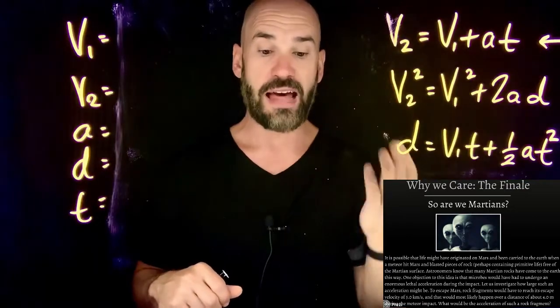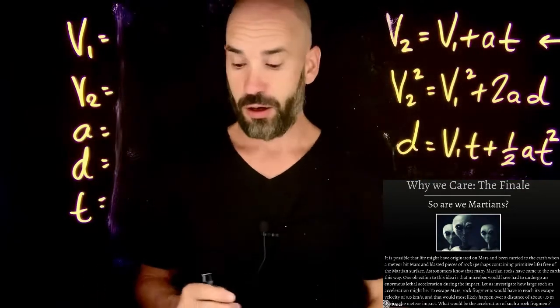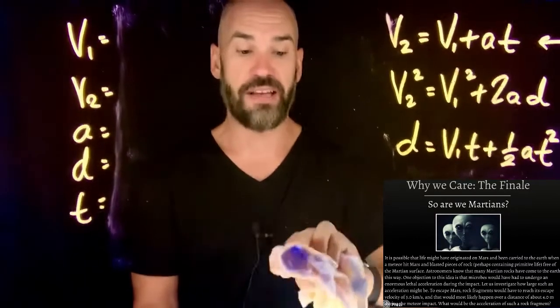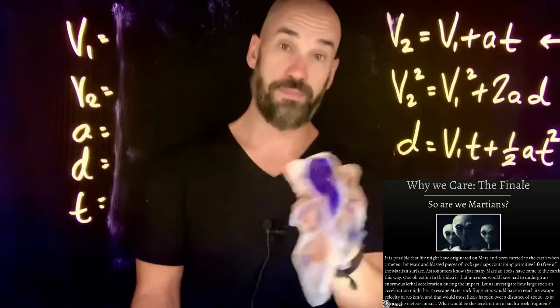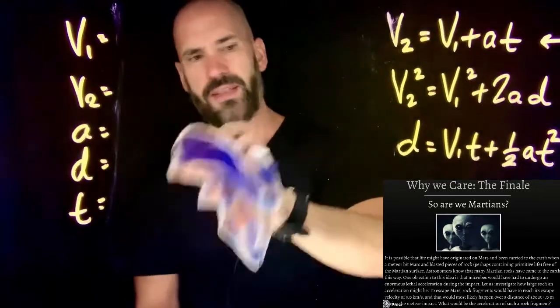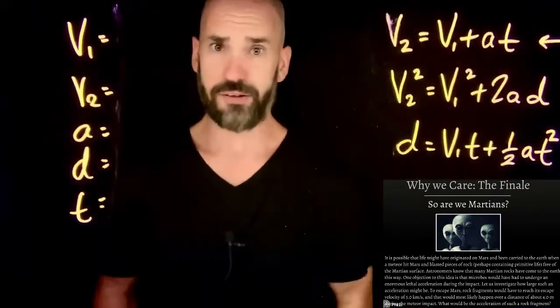And then that allows us to ask the question, could these microbes actually survive that velocity? That would be something we'd have to test in a lab, okay? Which sounds a little morbid to me to put those microbes through that, but sometimes you got to do it for science.